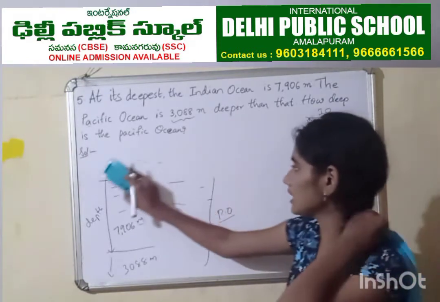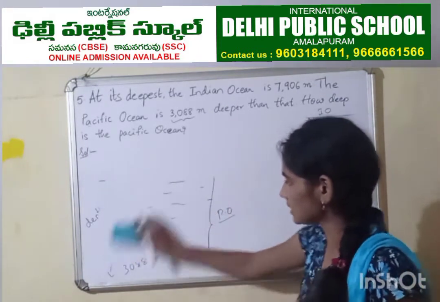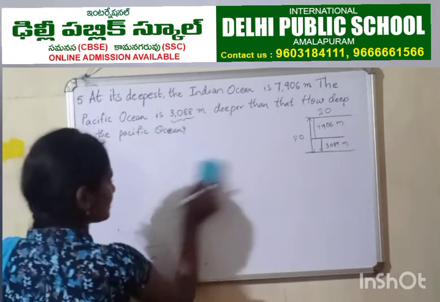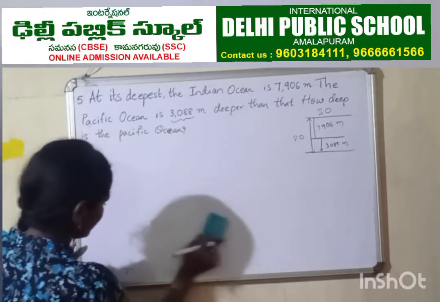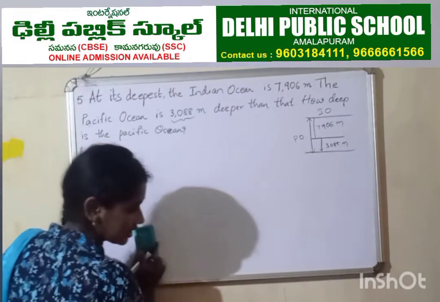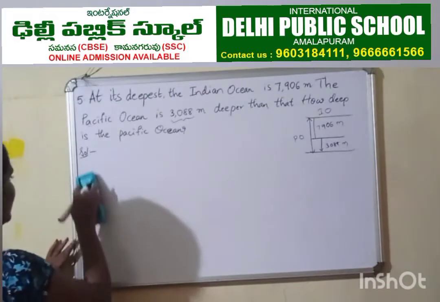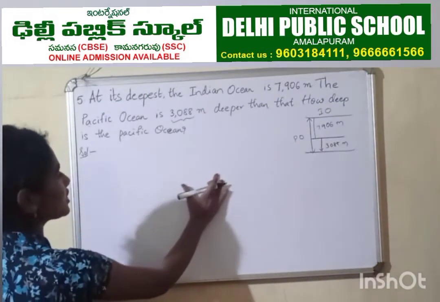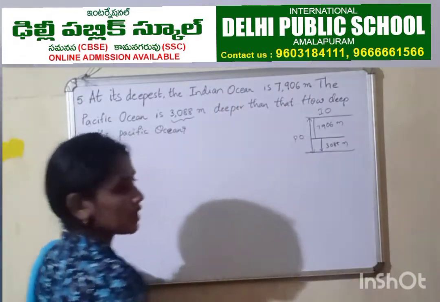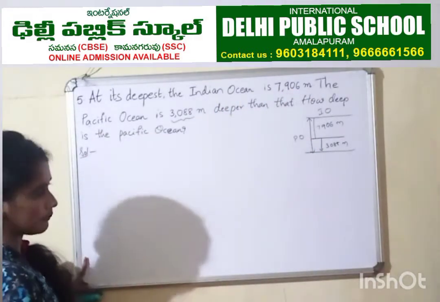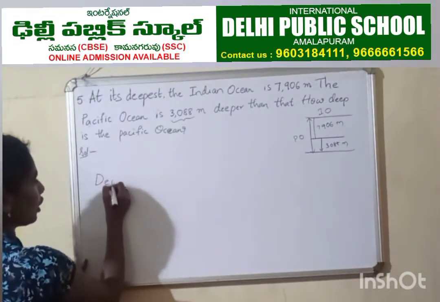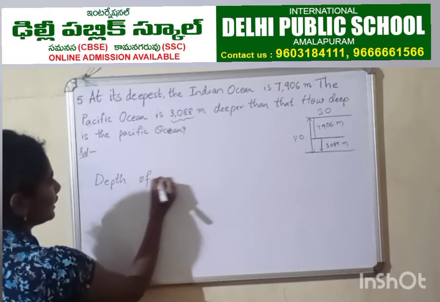Right? Now let's solve the problem by writing steps. So see the question and tell me what would be the first step. Even though it is an offline video, you have to open up and you have to give answers. Right? Keep that in your mind. So this is the first point. What they give, Indian Ocean is 7,906 meters depth. So here the step we are going to write is depth of Indian Ocean.